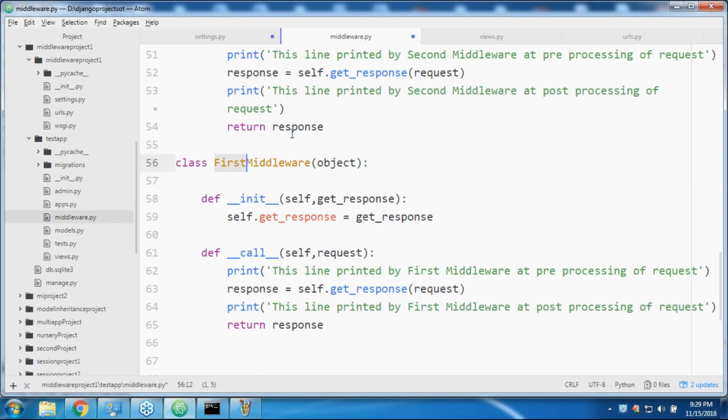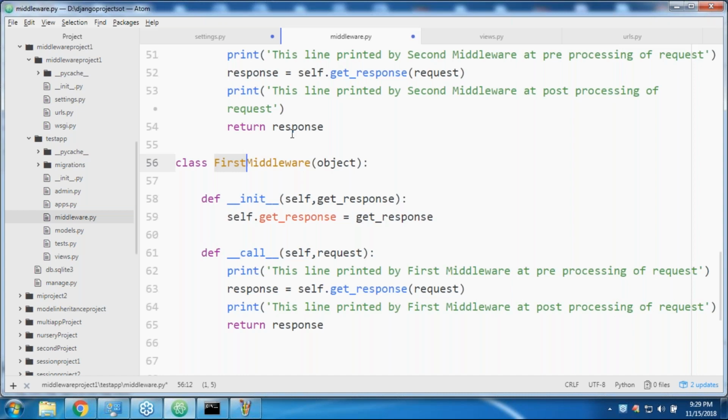Now the biggest question: for every request, the first middleware will be executed and then get the response. Pre-processing, then forward; next, pre-processing, forward; and then coming back with post processing, coming back with post processing, and then the final response displayed to the end user.